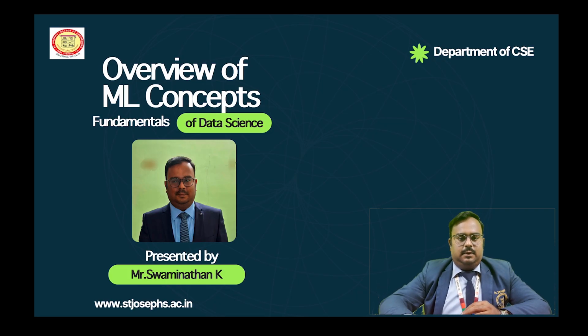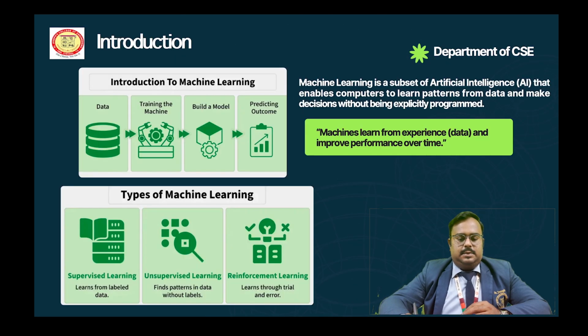So first of all, what is meant by machine learning? Machine learning is a subset of artificial intelligence that enables computers to learn patterns from data and make decisions without being explicitly programmed. Simply, the machine learns from experience, that is the data, and it improves performance over time.